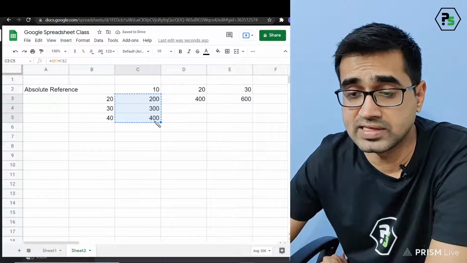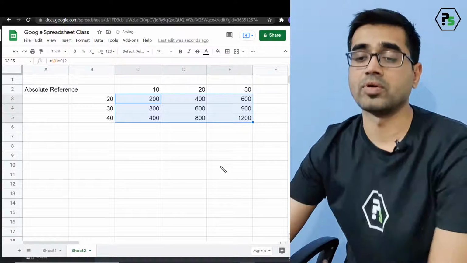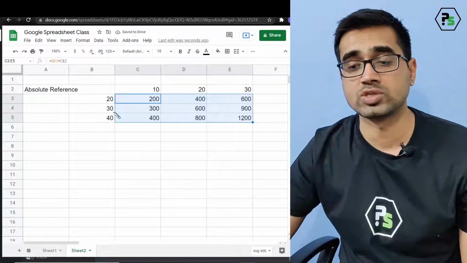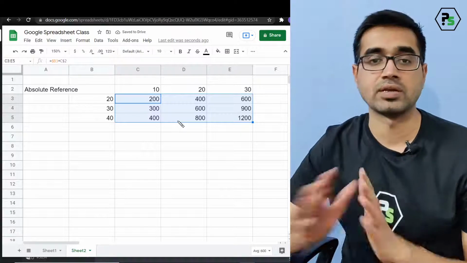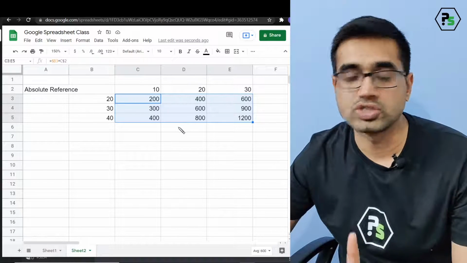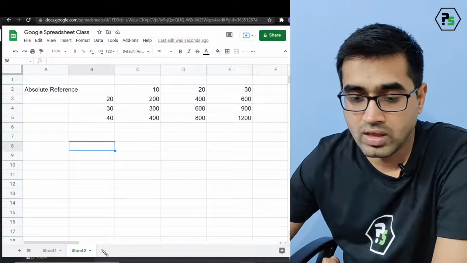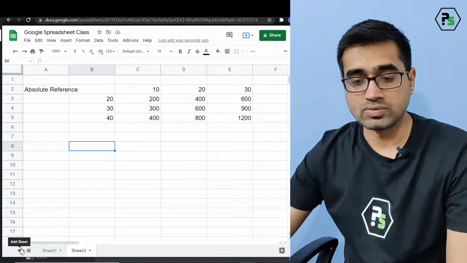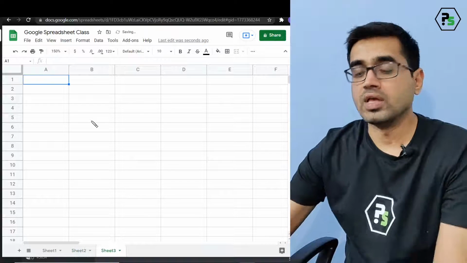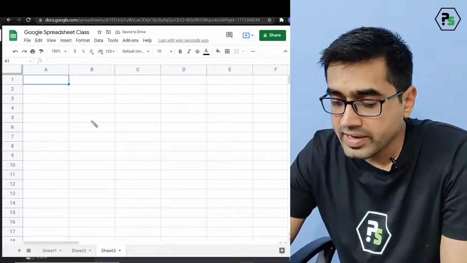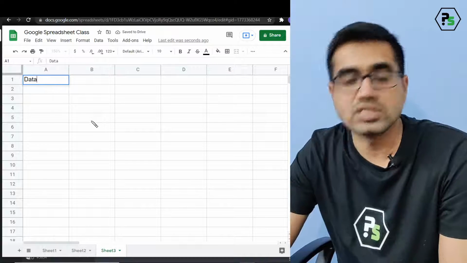If I drag it like this, it will be the perfect multiplication of each value corresponding to each value. So this is what is happening. Done. Okay, the dollar should be very clear because it is very helpful in understanding other things. Okay, fine. So let us move to the next part.